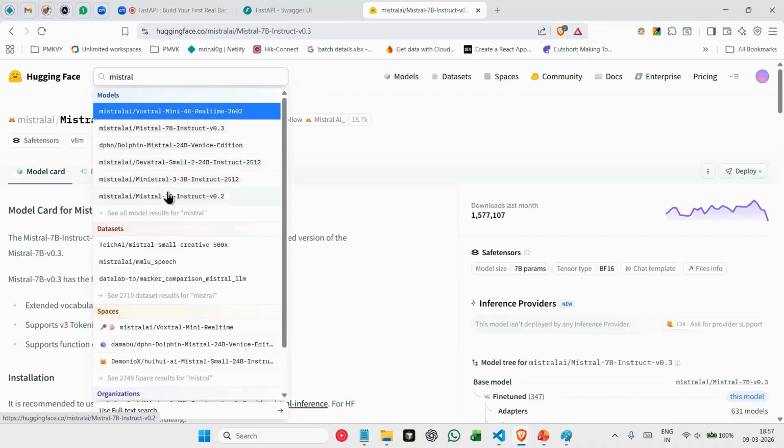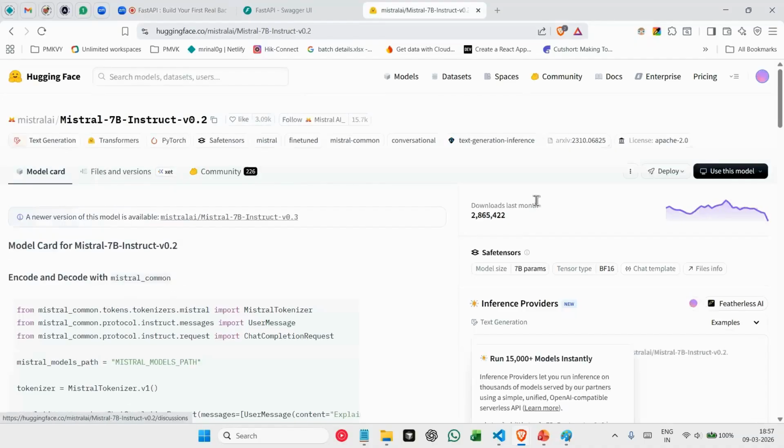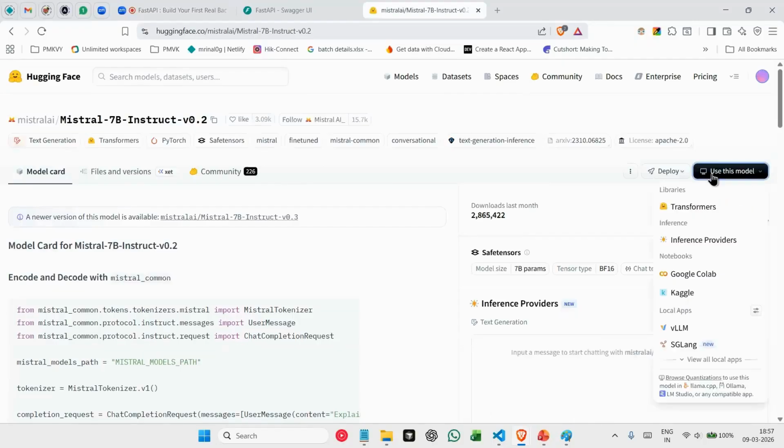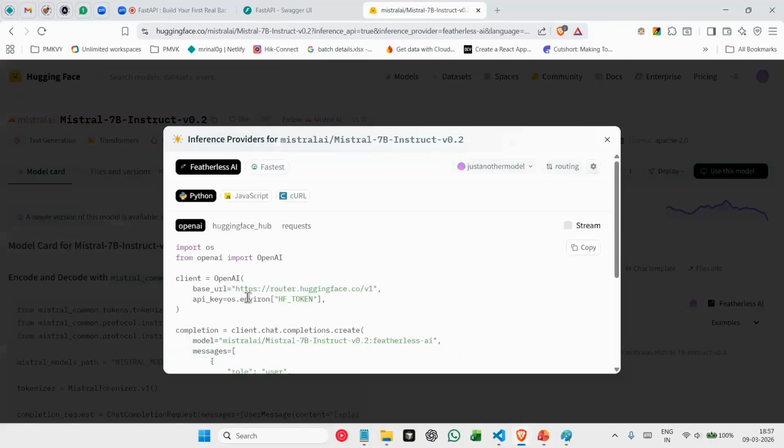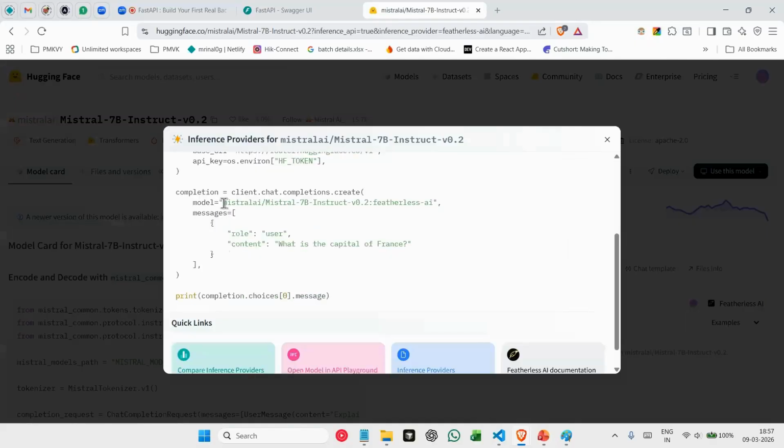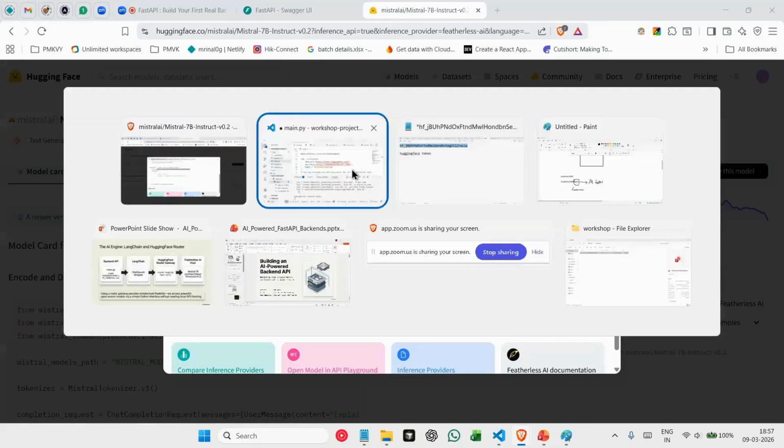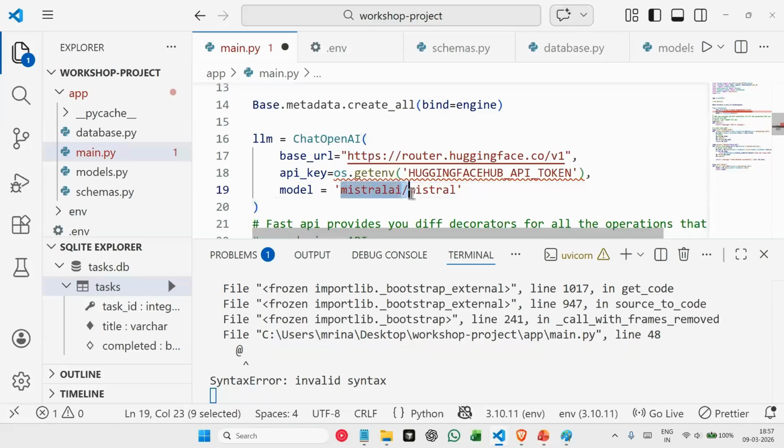We are using this one, 7b v2. When you click on this, it gives us an option of using inference providers. We'll be using this, and here if you observe, you have a model URL, which is Mistral AI. This one. So just copy this and paste it in our model name here. Featherless AI.